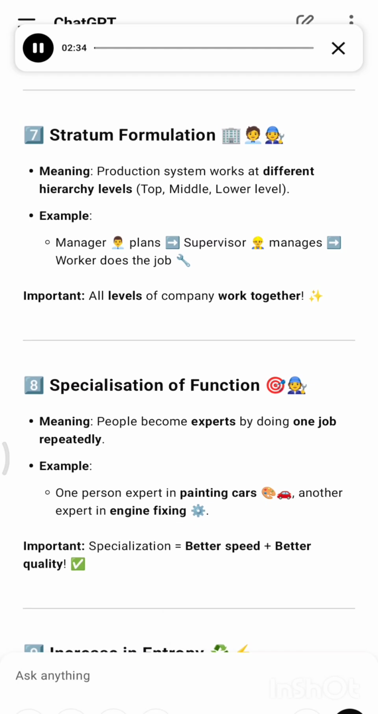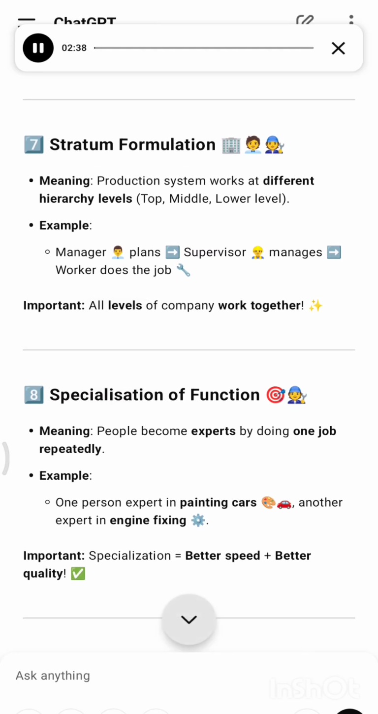7. Stratum formulation. Meaning, production system works at different hierarchy levels: top, middle, lower level. Example: manager plans, supervisor manages, worker does the job. Important: all levels of company work together.